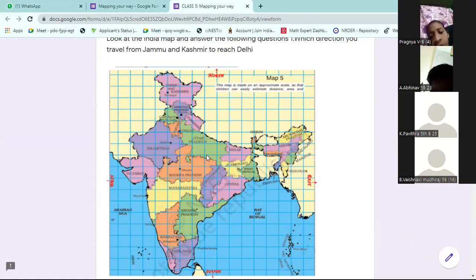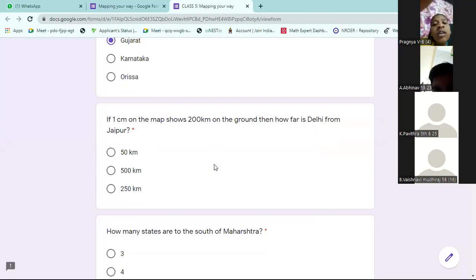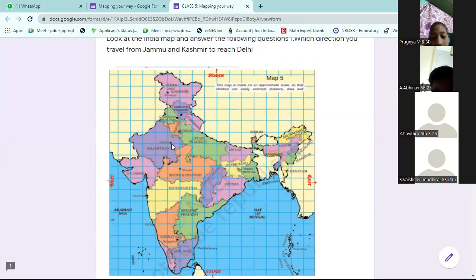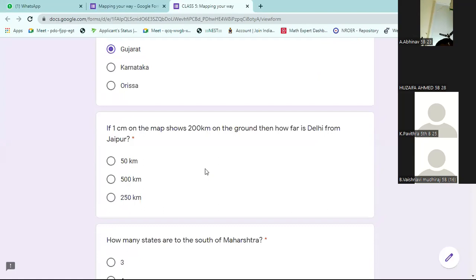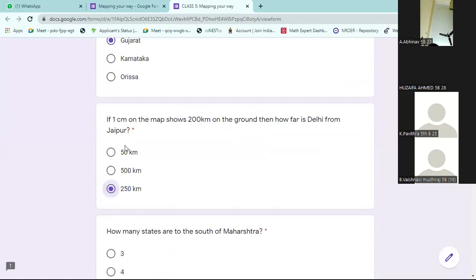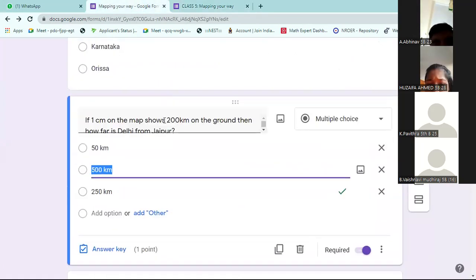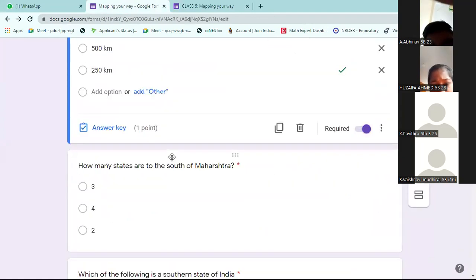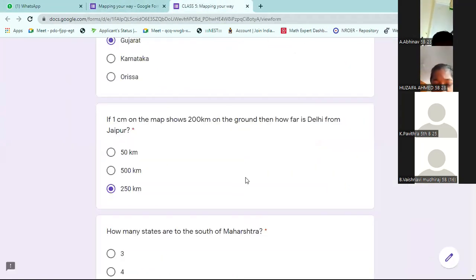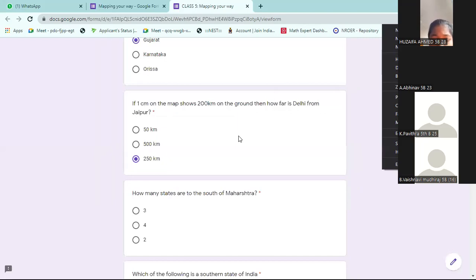If Delhi to Jaipur is about 5 centimeters, then it is more than 1 centimeter on the map, so it is more than 200. So 250 should be the answer. Let me check the key. Yes, 250 is the answer. But this question we have to remove. It is not on the scale on the map, so it is not possible to measure this.